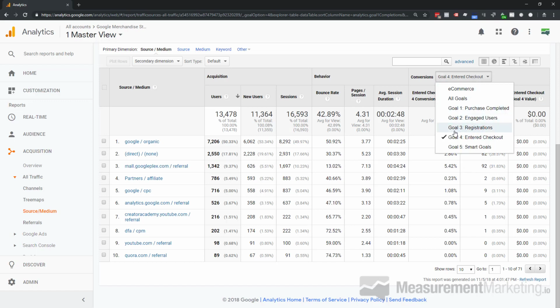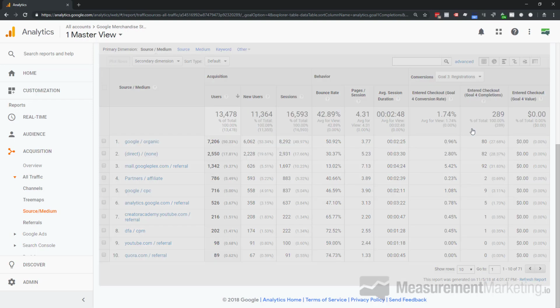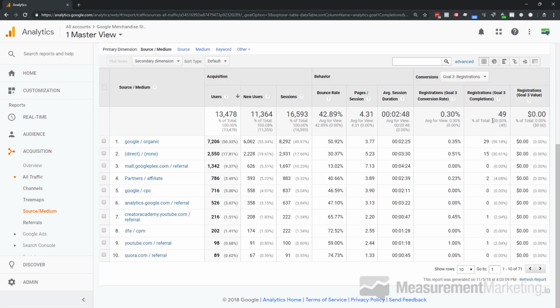Now let's see if that holds true on the engagement. So this is the registration, when somebody actually registers and creates an account. As we do that, we've got our registrations. Now you'll see the Googleplex traffic, not so much. It doesn't really have a whole lot of registrations coming through. So there's a lot of people that are entering checkout, but it doesn't really get them to complete. And yet Google Organic does seem to have that.